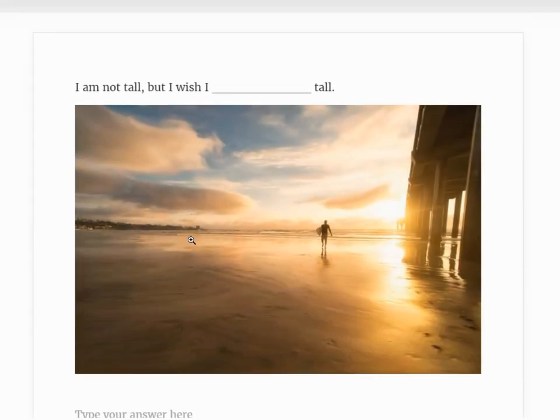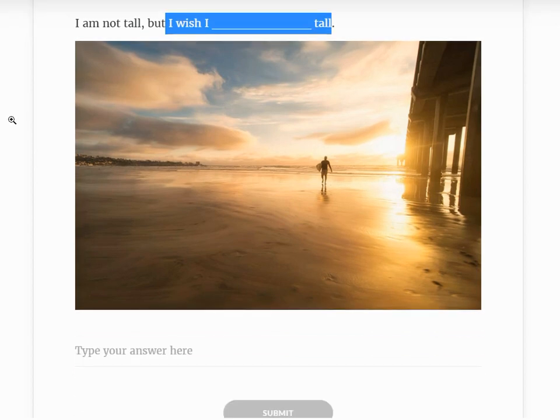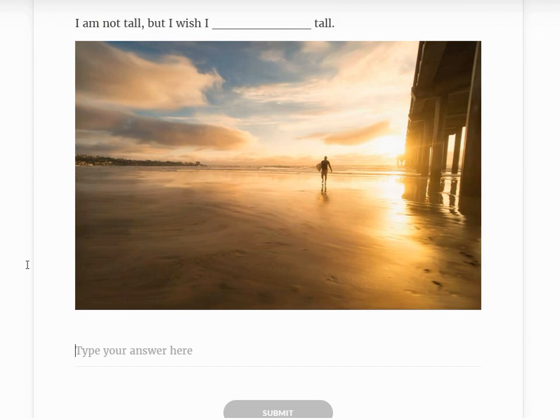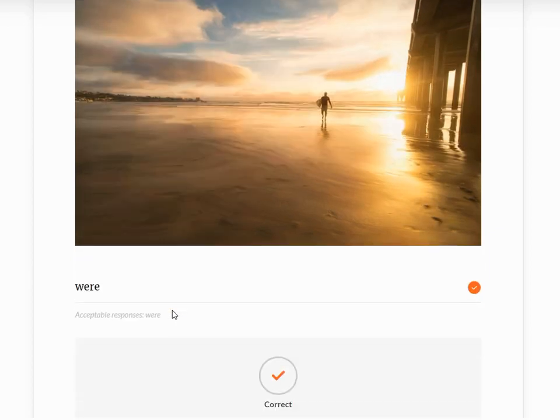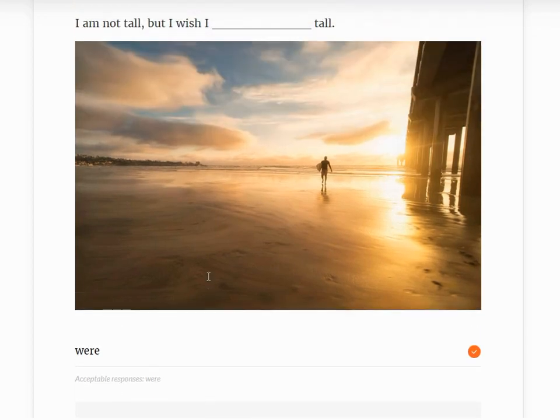Let's do a little bit of a quiz. I am not tall, but I wish I tall. What would you put here? I'm going to put, I wish I were tall, because it's either present or past, or present or future, and we're going to use were for a wish. All right, I got that one correct. Use I wish plus were.